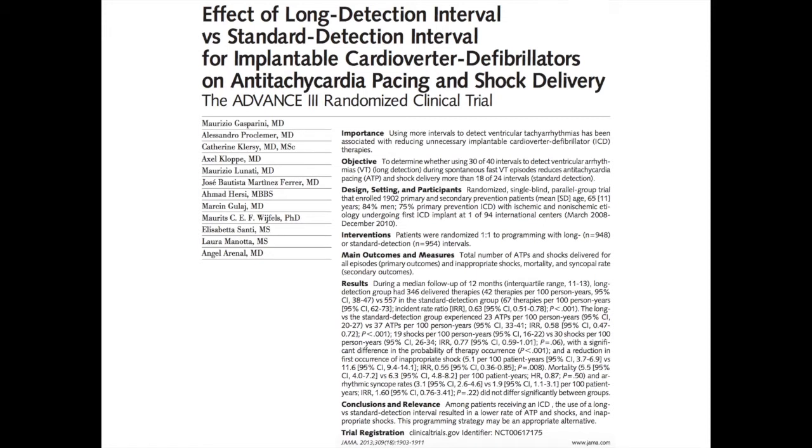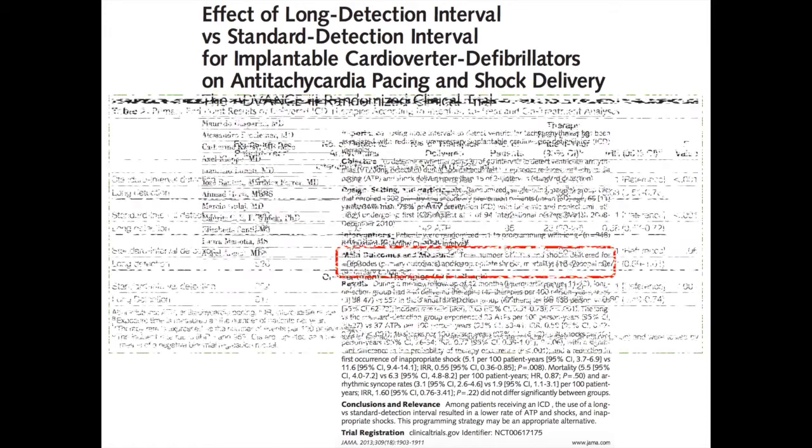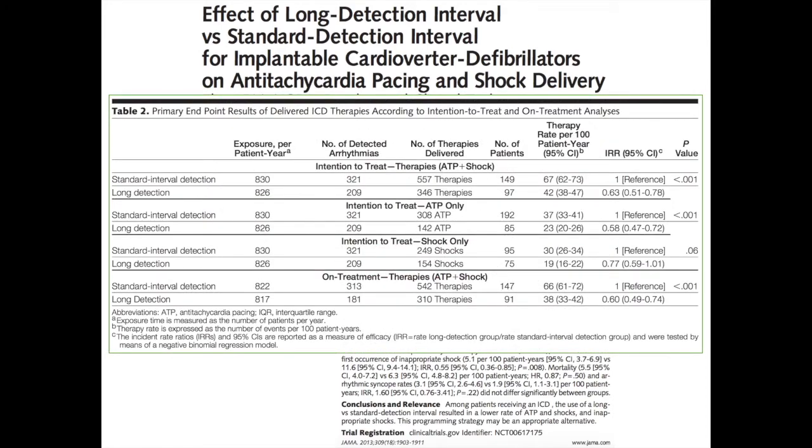Now, the primary outcome in this study is the total number of ICD therapies delivered for all episodes of arrhythmias. The results are shown in Table 2 of this article. Now, let us focus on the number of combined therapies. As you can see, this is count data. Now, as for the time component or the time interval, these patients were followed over a course of 12 months. So the total exposure per treatment arm contributed by each patient in patient years were recorded as well.